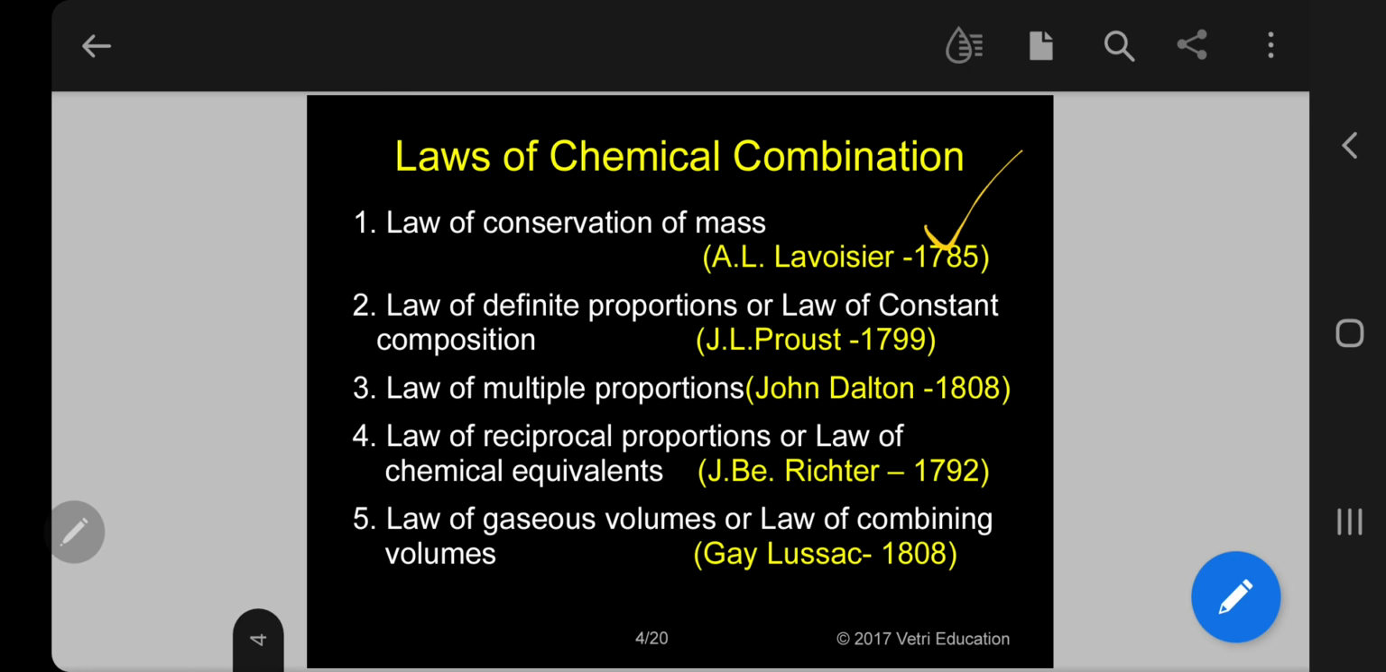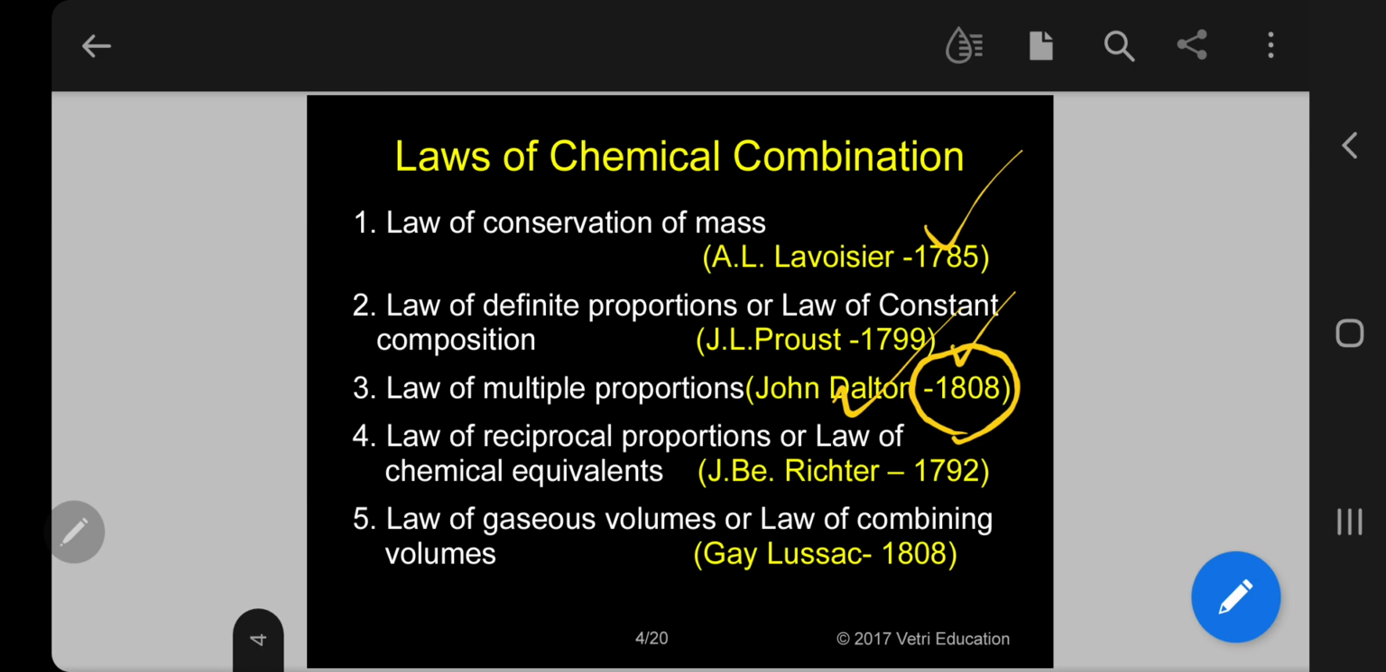The second law was introduced, that is law of definite proportion or law of constant composition, introduced by J.L. Proust in 1799. Third law, law of multiple proportions. It was introduced by John Dalton in 1808. Kindly remember, only in 1808 the term atom was introduced by Dalton.